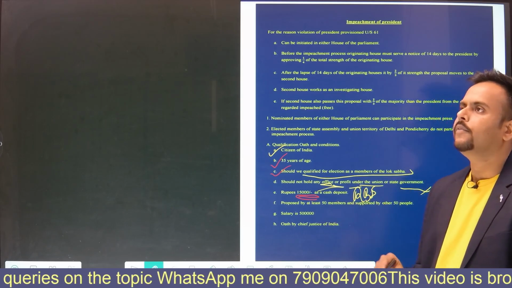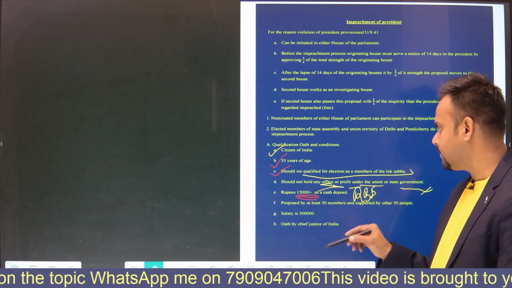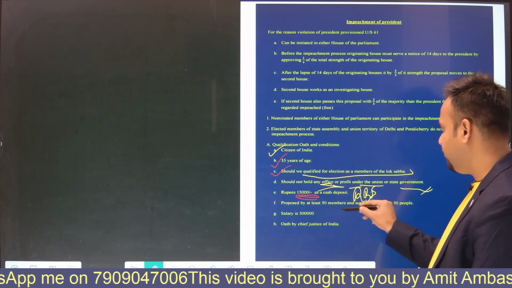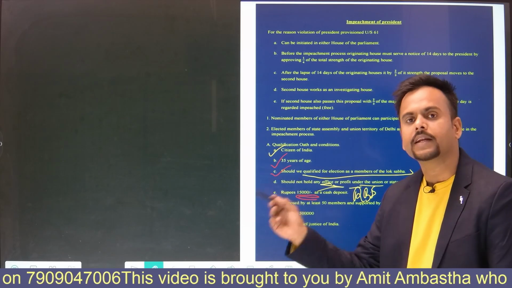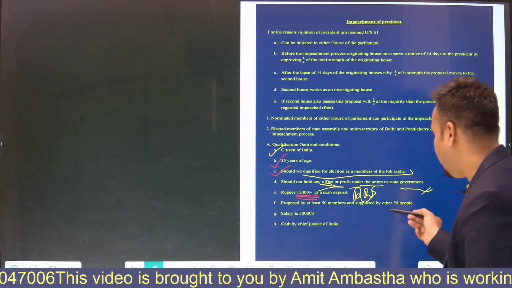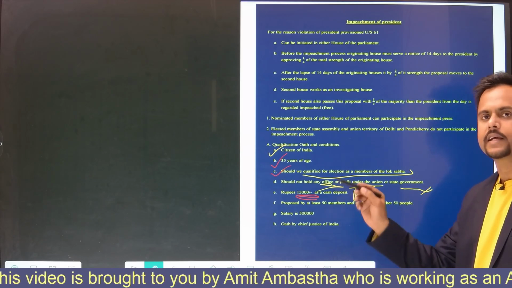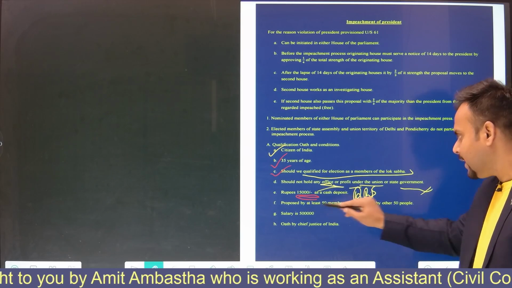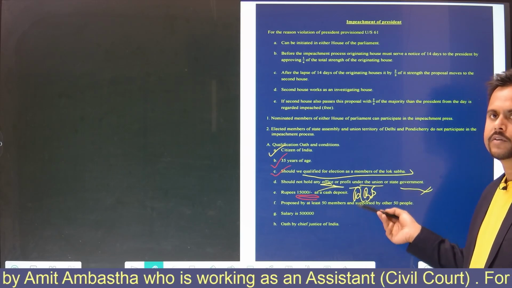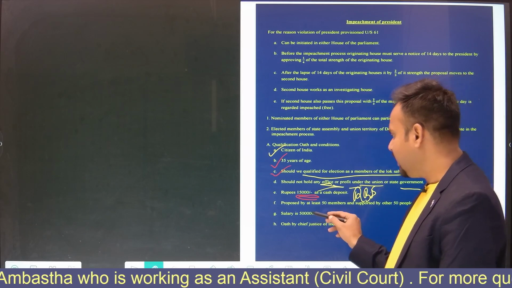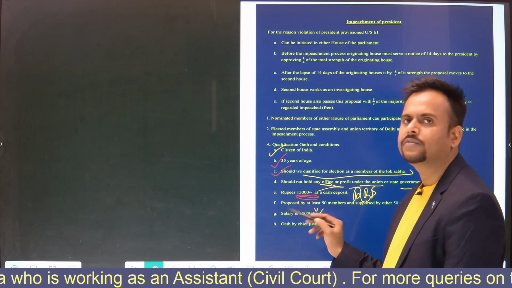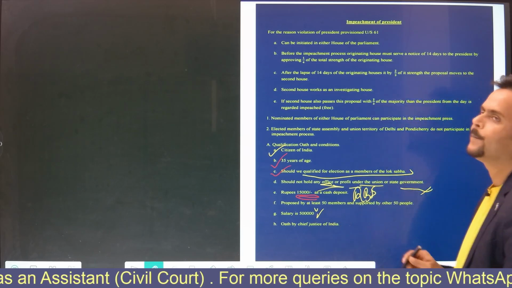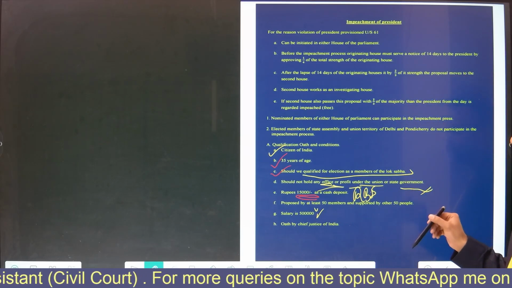That means if any presidential candidate is contesting the election, then 50 members should propose their name as the first preference, and another 50 must support them as seconders. So these 50 are the direct proposers and the other 50 are the supporters, or you can say the seconders. Right now the salary of the president is 5 lakh rupees, and the oath is given by the Chief Justice of India. Okay, the oath is given by the Chief Justice of India.